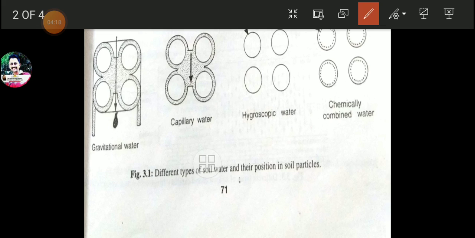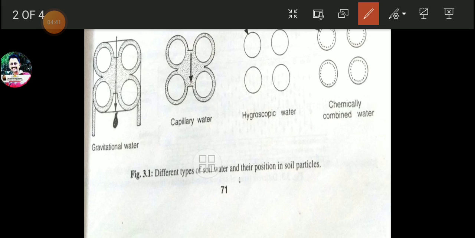So there are four different types of soil water, isn't it? Which ones are those? First one is gravitational water, second one is capillary water, third one is hygroscopic water, and fourth one is chemically combined water.